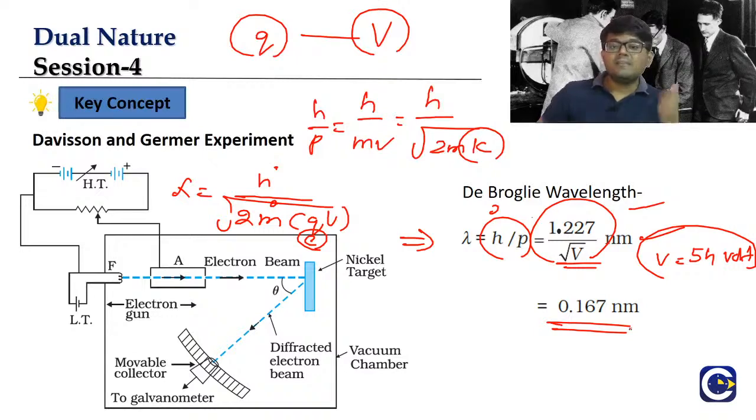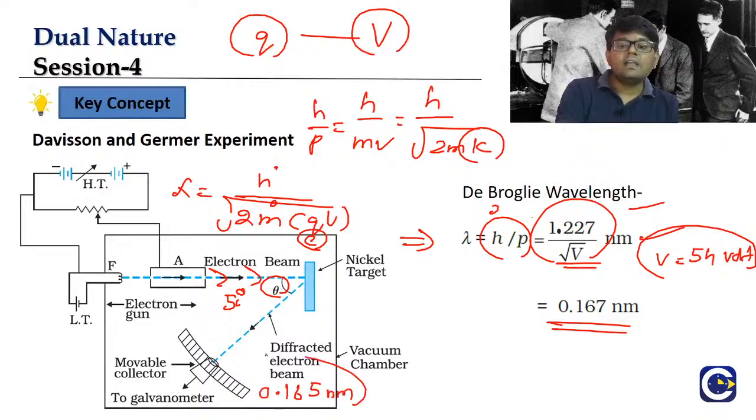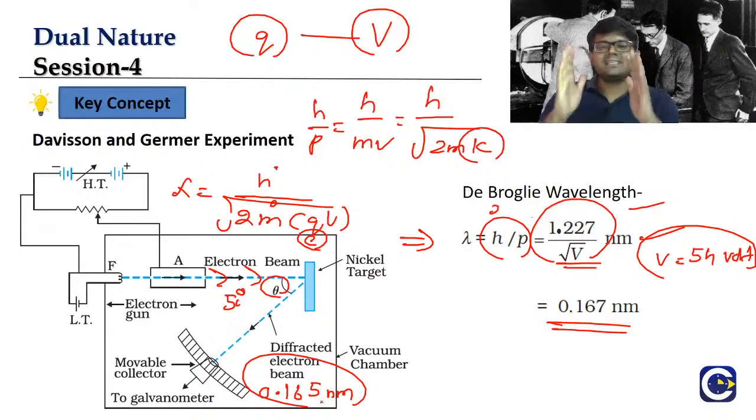Previously we said, if we have to get a maximum at theta is equal to 50 degrees, then as per the diffraction calculation, the wavelength of the light must be 0.165, which is almost the same as the de Broglie wavelength of the electron. Which means the electrons are exactly behaving like a wave.